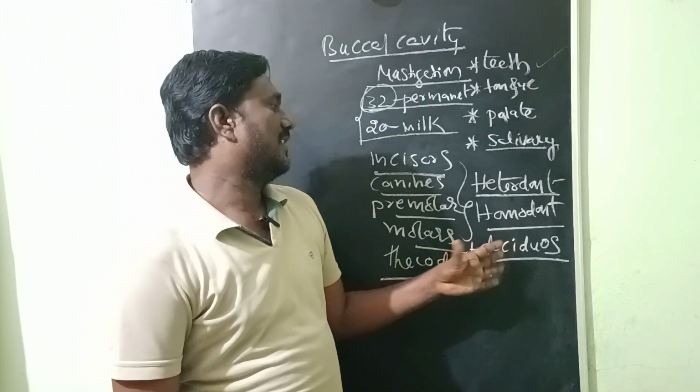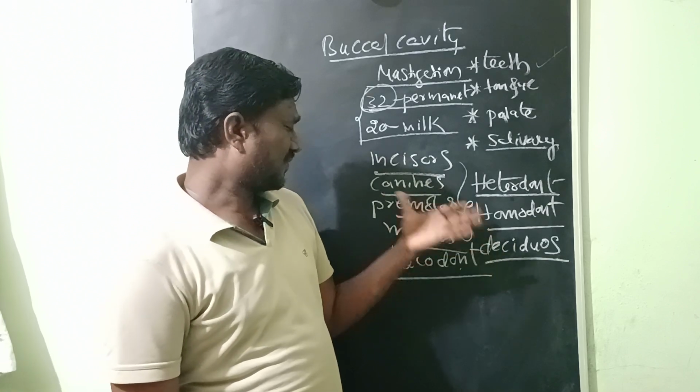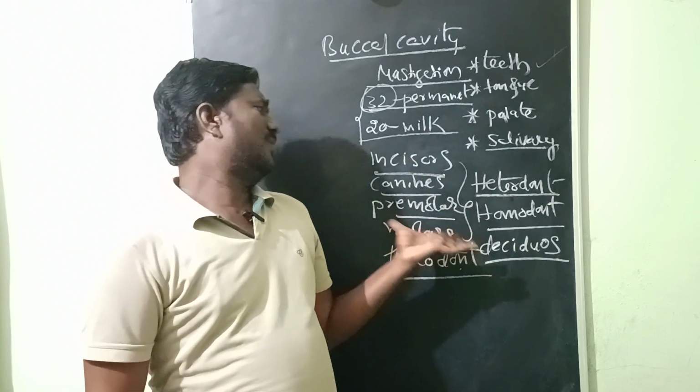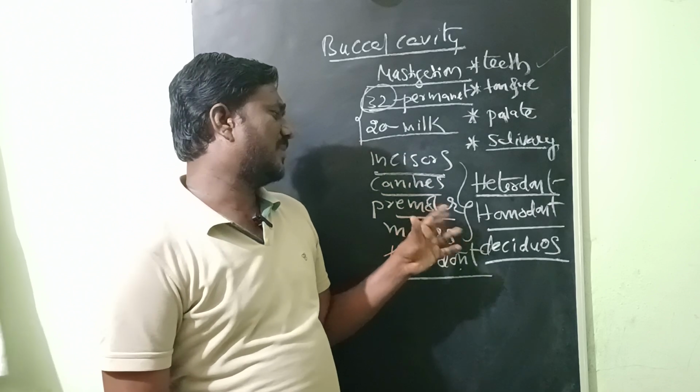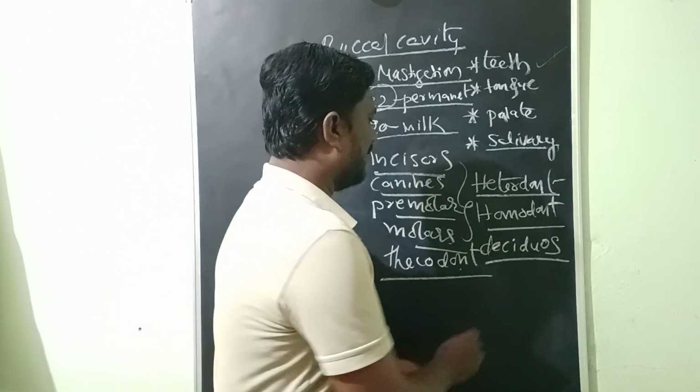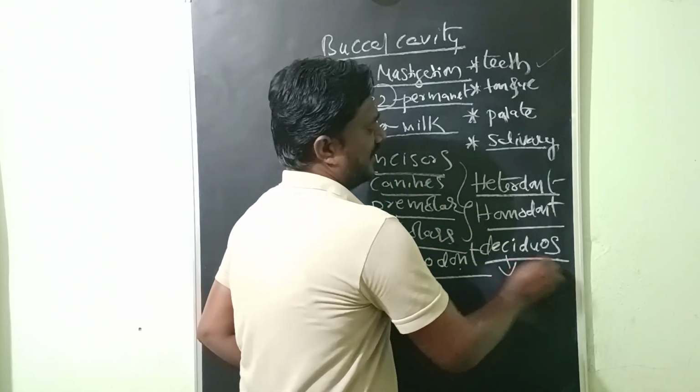In early ages there will be no molars present, only incisors, canines and premolars. That is the deciduous teeth. The number of deciduous or milk teeth is 20.